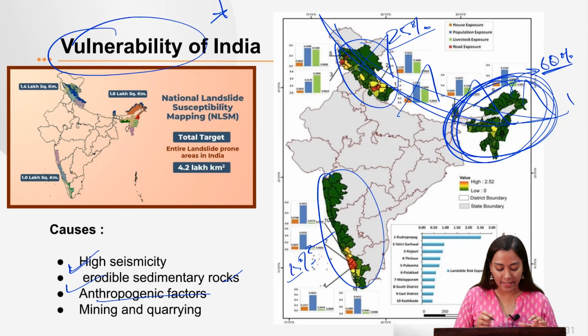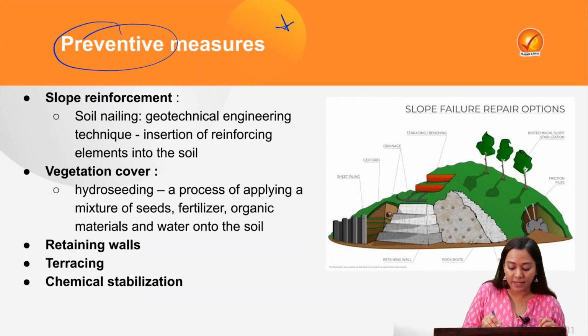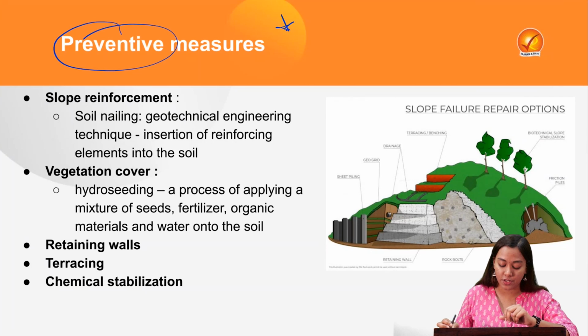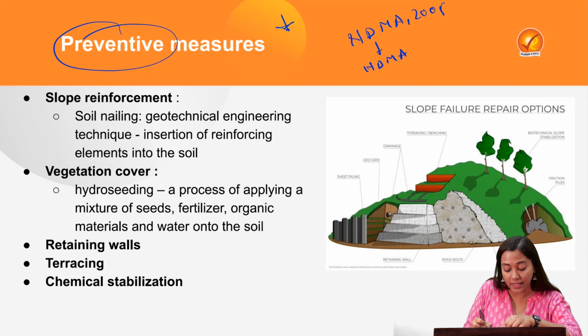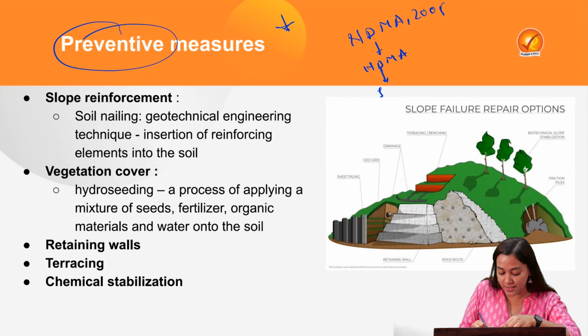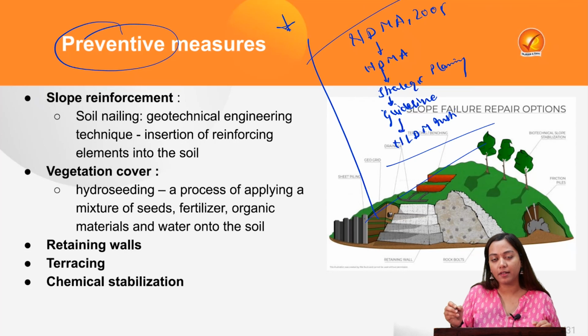So basically we have analyzed the national landslide susceptibility of India, which you can incorporate in your mains answer writing. Now, what are the preventive measures, which is the main thing we need to know? First of all, in order to take preventions, the government already has the National Disaster Management Act of 2005, which has created the National Disaster Management Authority, which has created the landslide related hazard strategic planning. It has also created guidelines on the management of such hazards, and it has also created a National Landslide Disaster Management Institute in India.